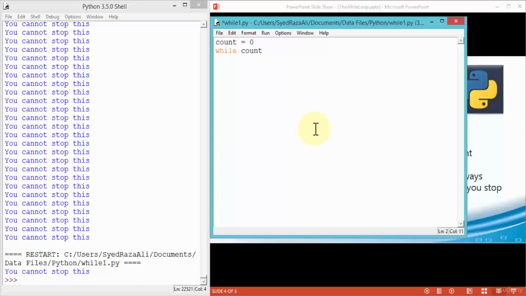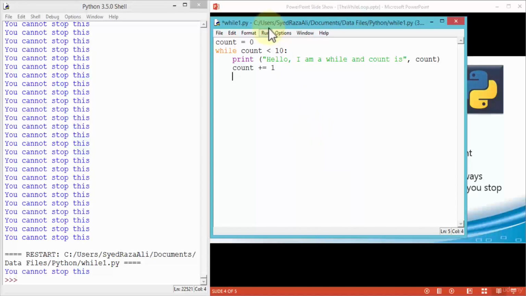So while count, let's say, is less than 10, and of course I'm going to use my colon, otherwise Python is not going to indent this. And then I'm going to tell Python to print, and I'm going to say something like, hello, I am a while, and count is the variable again, count, close the parentheses. And here I'm going to tell Python count plus equals 1. We've used this before. Recall it's just like saying n equals n plus 1, right? So iterate as long as it's less than 10.